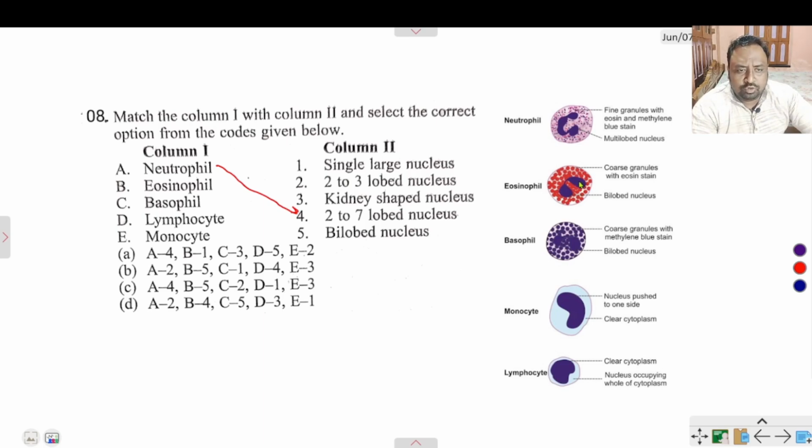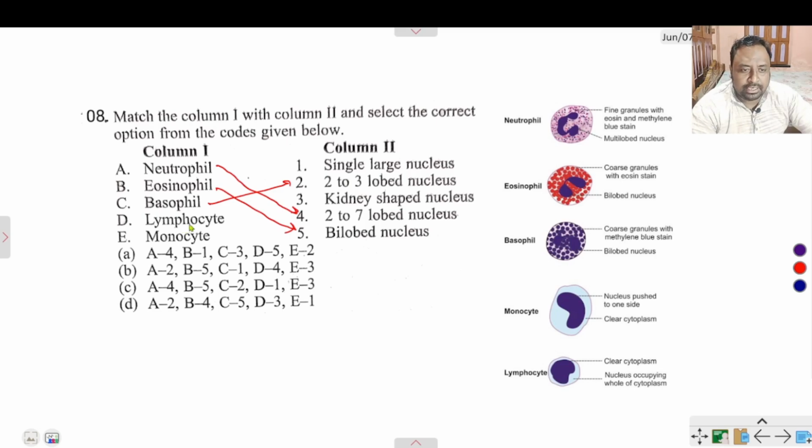Eosinophil is characterized by a bilobed nucleus. Here you can see the basophil. Basophil is 2 to 3 lobed, not more than 3.